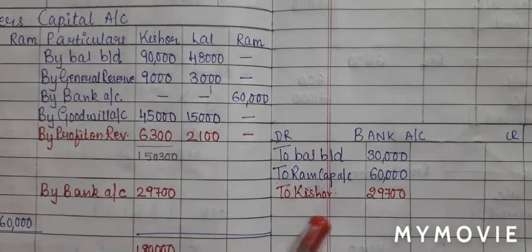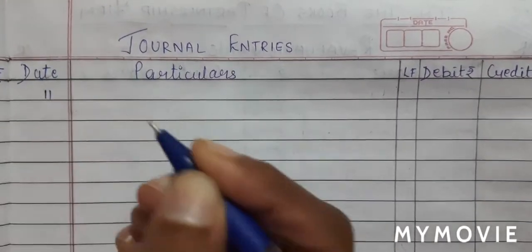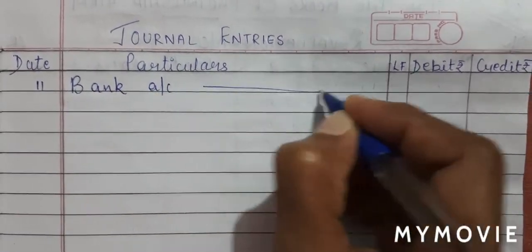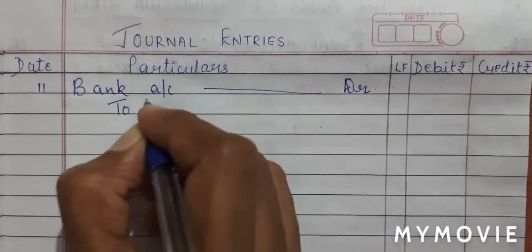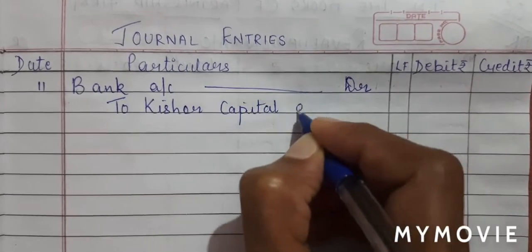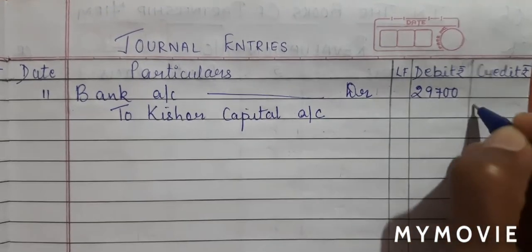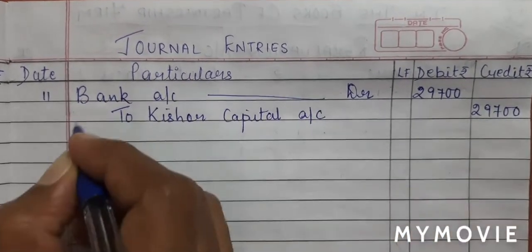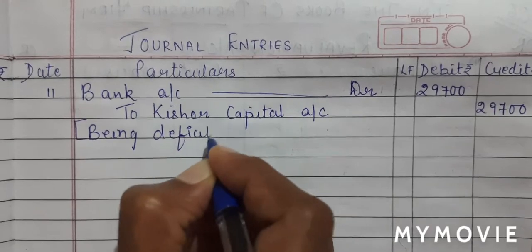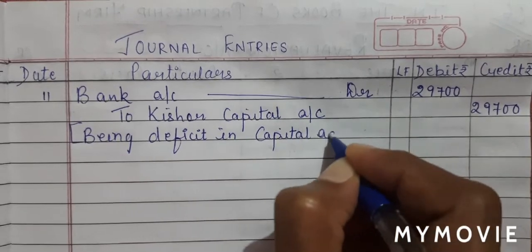Bank account debit to Kishore capital account. So our date will be common. Our journal entry will be bank account debit to Kishore capital account. Amount will be 29,700. And we'll write our narration being deficit in capital adjusted.